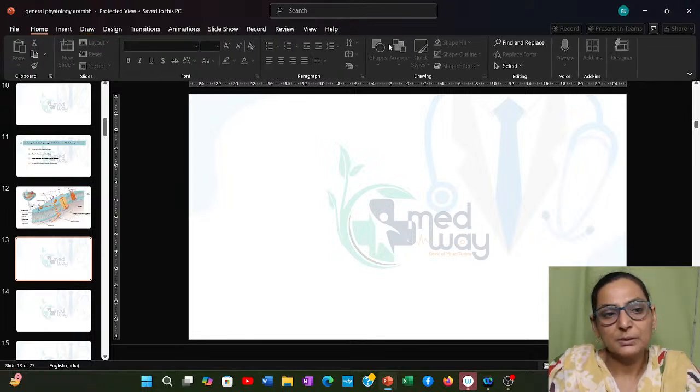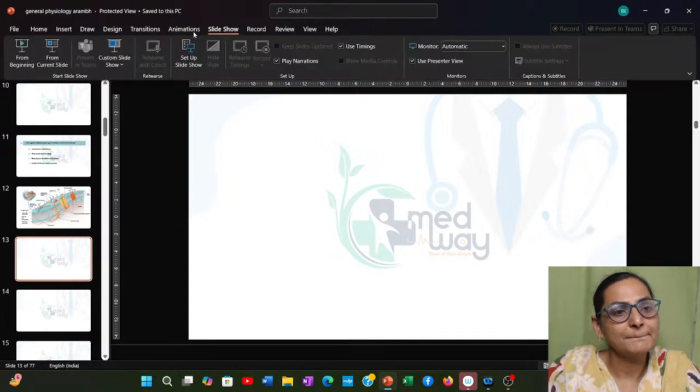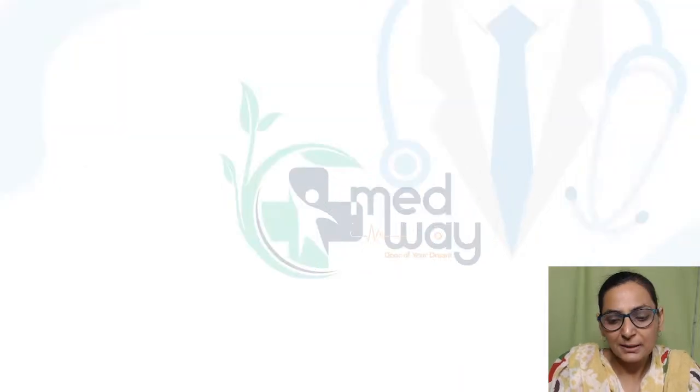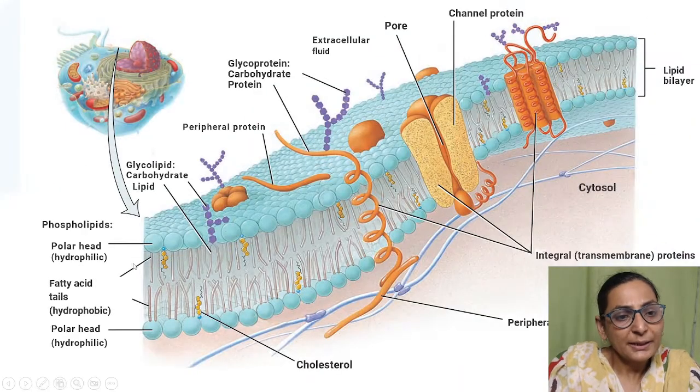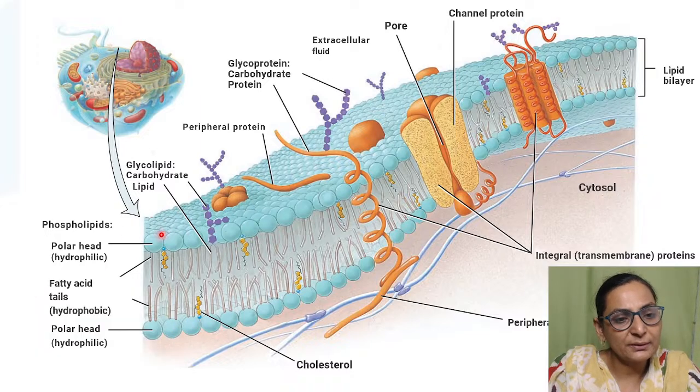Now, okay. So this is the fluid mosaic model. Now, इसमें you can see that over here you will see that this is the phospholipid layer which has got a polar end. That means a hydrophilic end.